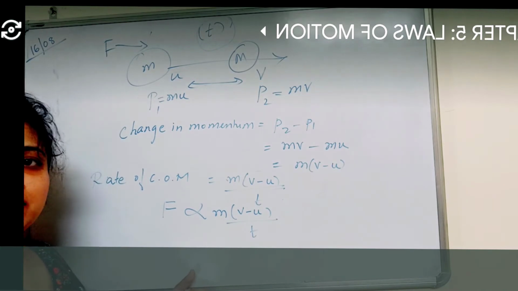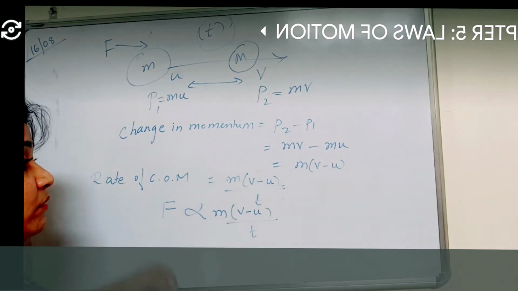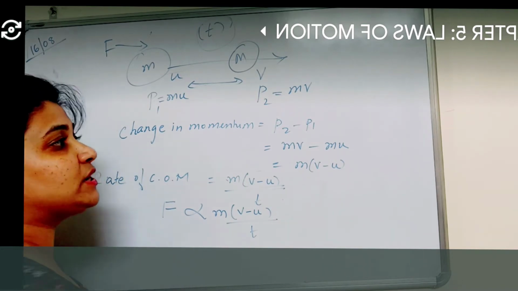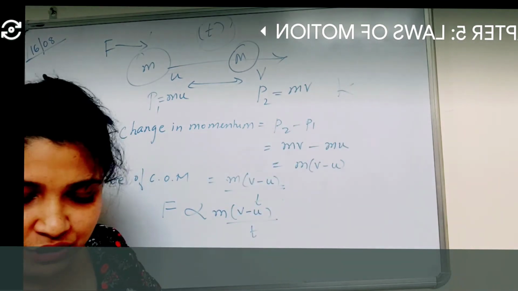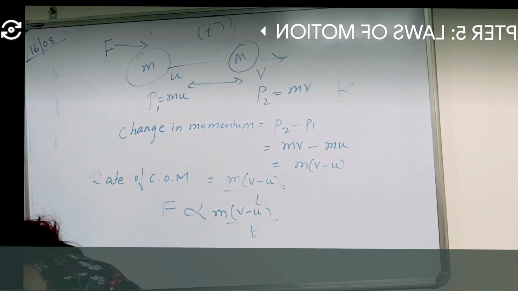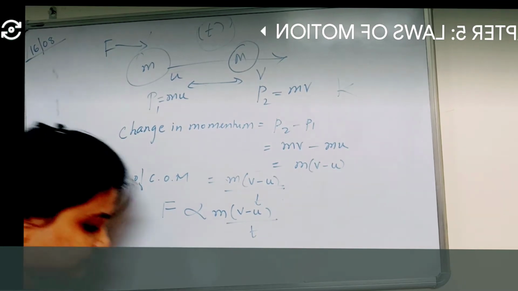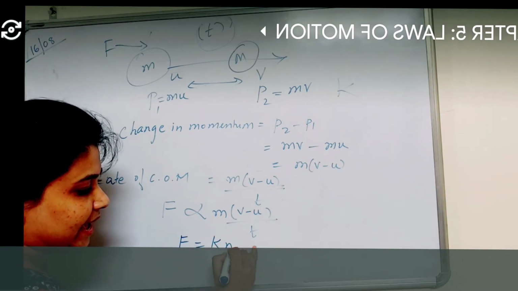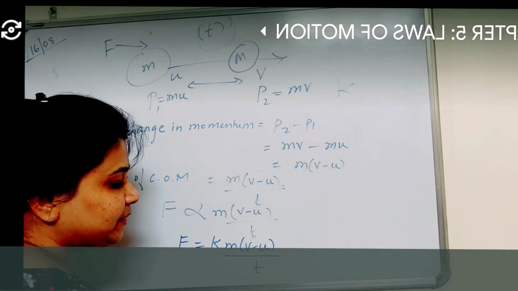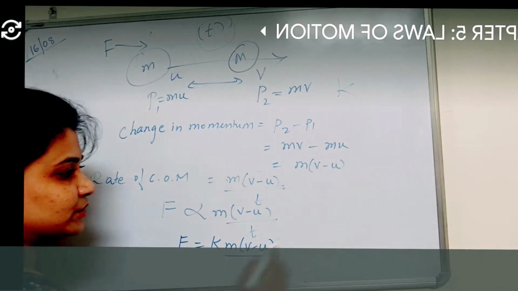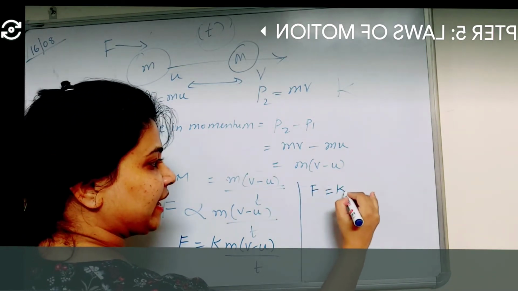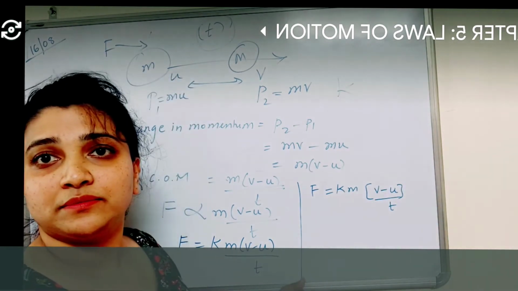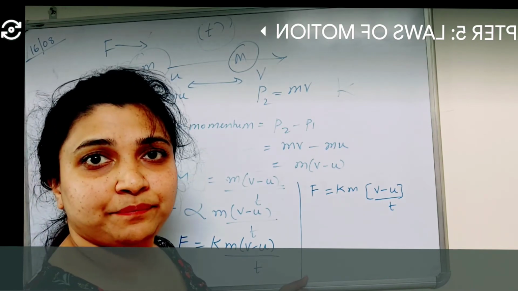Yes or no, children? So now I don't want the proportionality sign. Instead, I will remove the proportionality sign and put a proportionality constant k. K is nothing but one proportionality constant. So F is equal to k m into (v minus u) divided by t. Alright, now we know something. What is change in velocity by time?